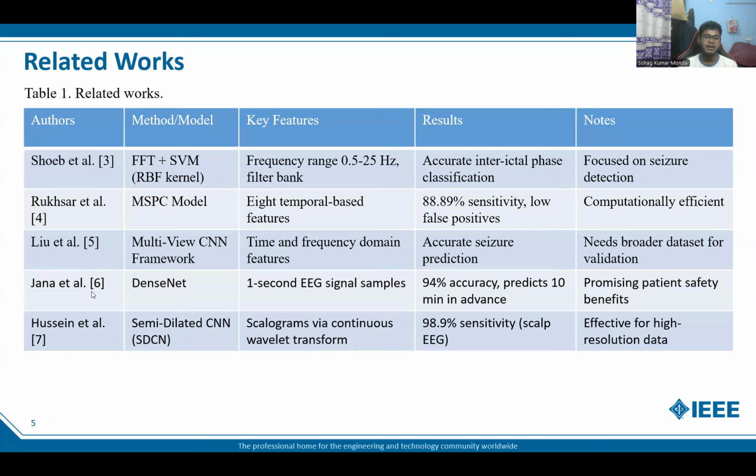In the paper cited as six, the authors used DenseNet with 1 second EEG signal samples, and they claim 94% accuracy. In the paper cited as 7, the authors used a semi-dilated CNN, with scalogram features via continuous wavelet transform, and they claim a very high sensitivity of 98.9%.